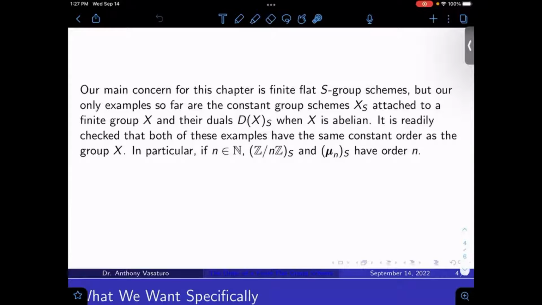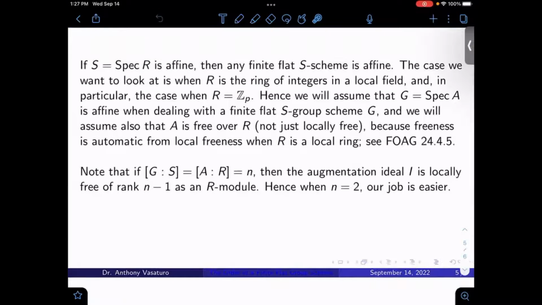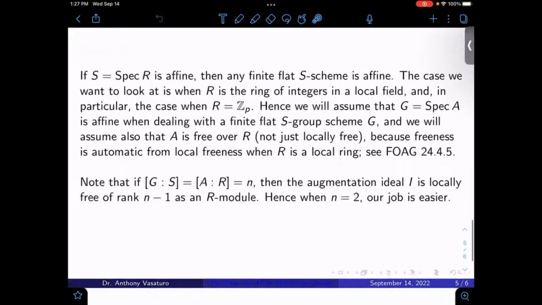So order not only behaves well property-wise, but the word order actually makes sense as a definition here. And then we'll give one last slide. Let's specify, what are we going to be doing with all this? Well, if S equals Spec R is affine, say, then any finite flat S-scheme is also affine. So that's a great thing to know. That makes things easier, we can always study locally then. And the case we're going to be looking at is when R is the ring of integers in a local field, p-adic numbers or a finite extension or something like that. In particular, the case we'll be looking at most is when R is just Z_p, the p-adic integers. And so we can assume that G equals Spec A is affine this entire time when we're dealing with a finite flat S group scheme G, because of this discussion.